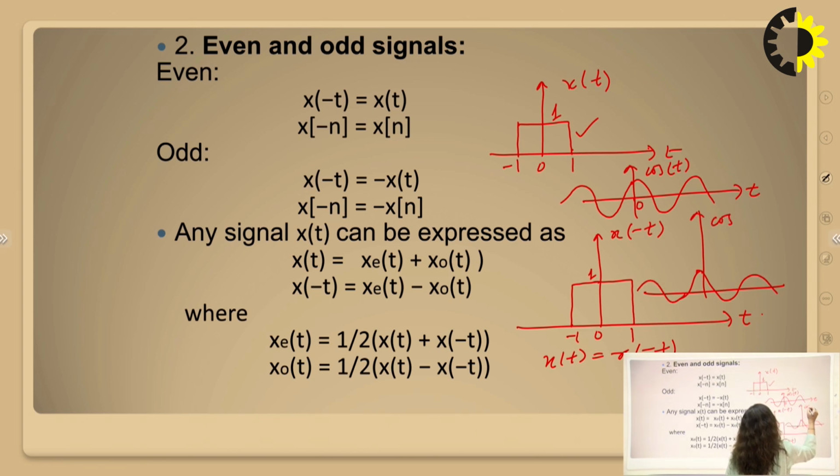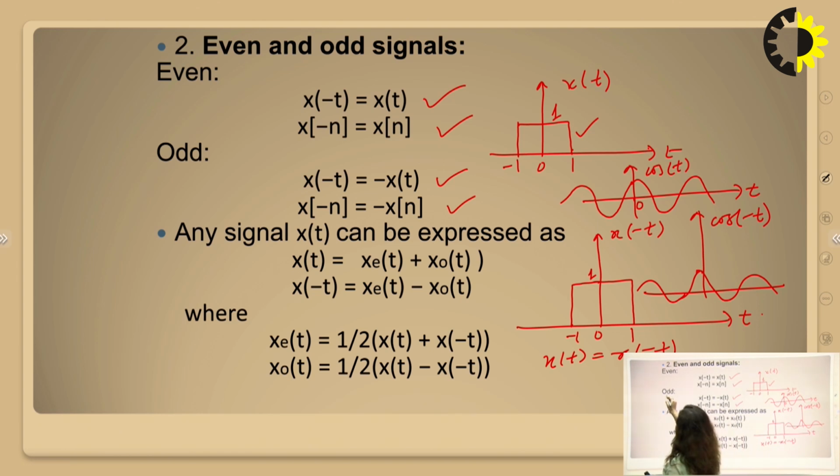So if x(-t) is equivalent to x(t), or in the discrete domain x[-n] is equivalent to x[n], the signal is called an even signal. On the other hand, if x(-t) gives minus x(t), or x[-n] gives minus x[n], then these types of signals are called odd signals.